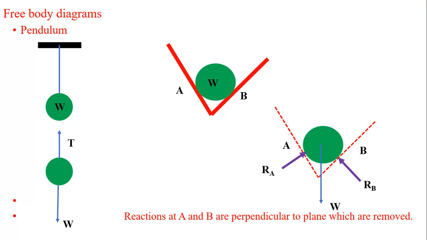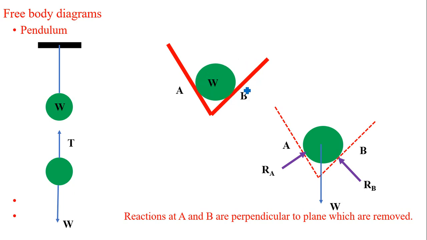Now let's see one more system. Here one sphere is held in position between two inclined walls. W is the weight of the sphere, A is the point of contact with one wall and B is the point of contact with the second one.